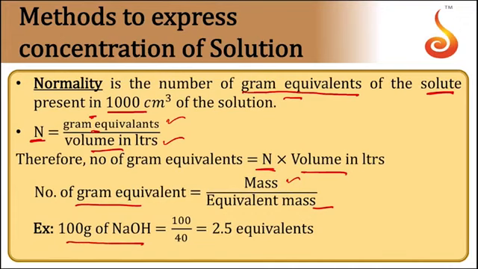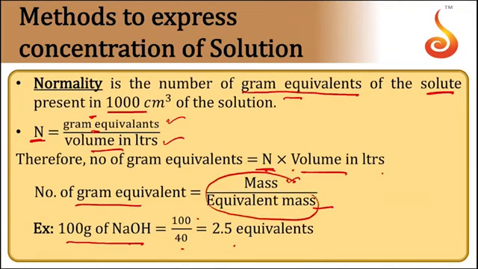Mass of the compound is 100, and its equivalent mass is 40, so 100 grams of NaOH will have 2.5 gram equivalents. The number of gram equivalents of a solute is equal to normality into volume in liters. To get the number of gram equivalents, we require the mass of the compound or element divided by the equivalent mass. From this we can find the number of gram equivalents.